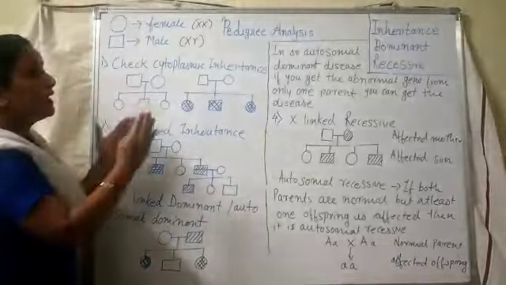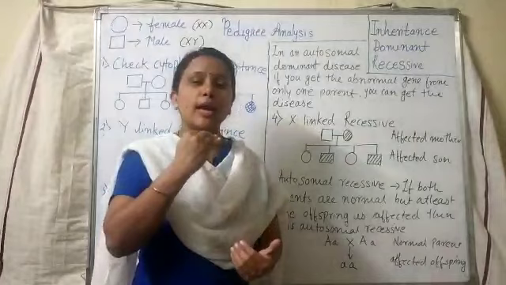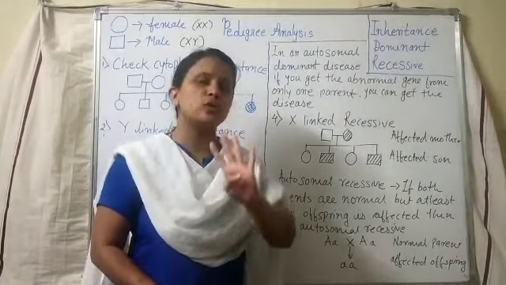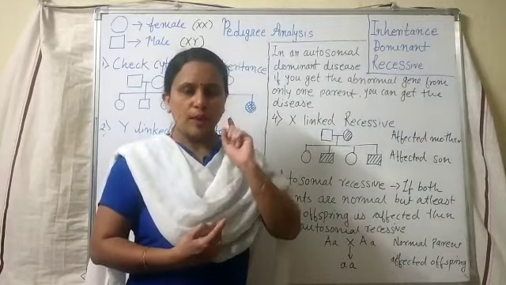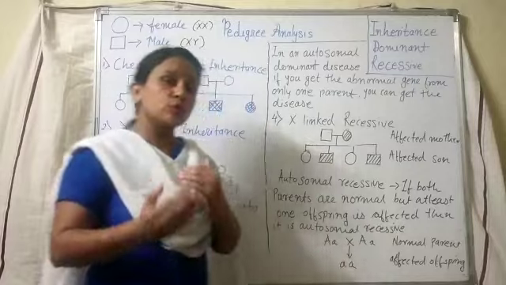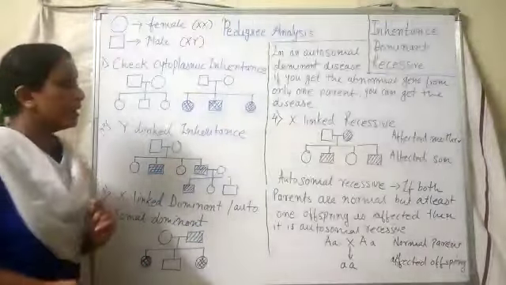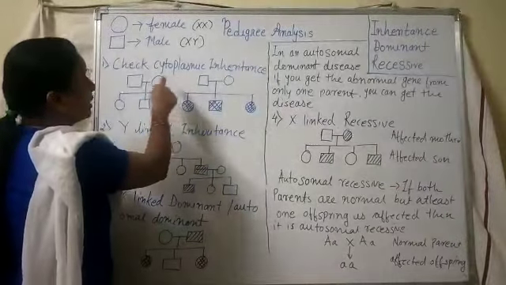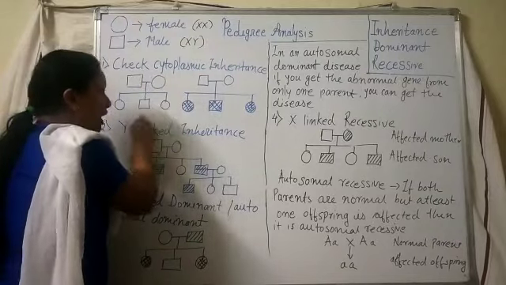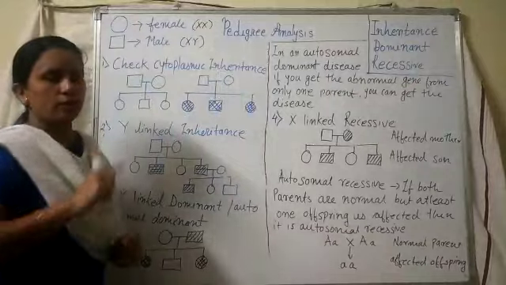Now when a pedigree chart is provided to you and you have to identify which particular type of inheritance it is, we just have to follow 4 steps. Only 4 steps. By applying these 4 steps, you will definitely get the correct option and score the marks. Let's see which step we have to follow first. By looking at the figure, we have to see whether the pedigree chart is showing cytoplasmic inheritance or not.